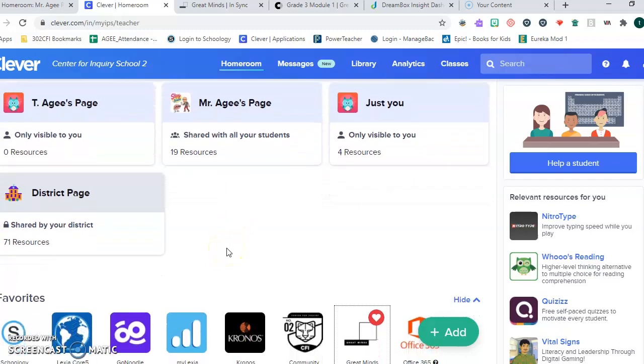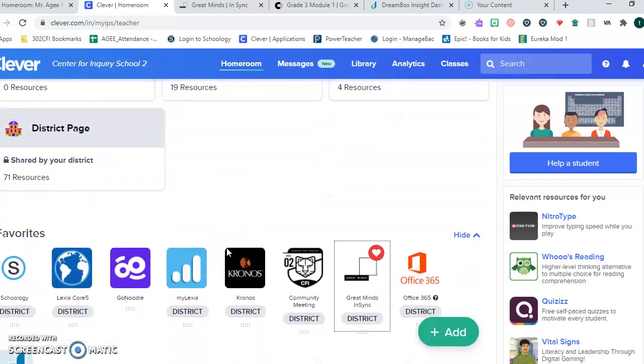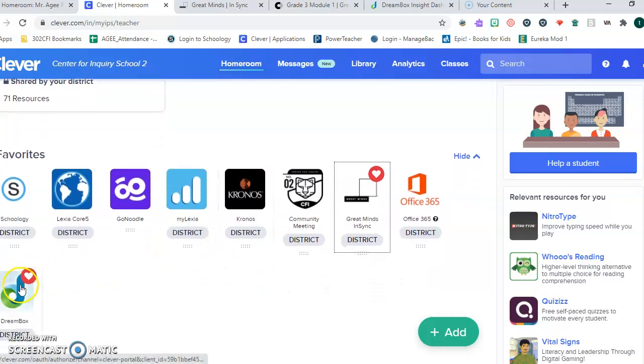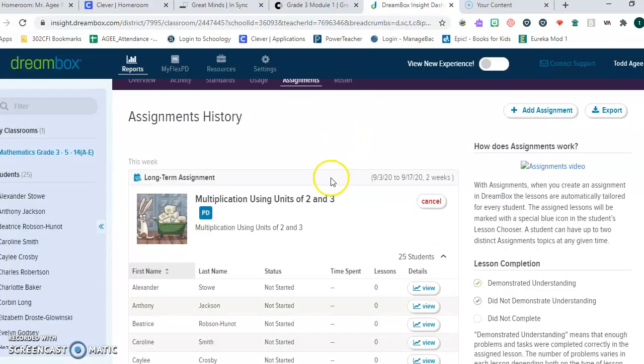I'm showing you mine. I'm not showing a student view. So this is what my view would look like. You're going to click into Dreambox here. And I have added an assignment for every person in the class. So how do you know what your assignments are? Well, I'll show you. I get to see who is working on these assignments and who's not.